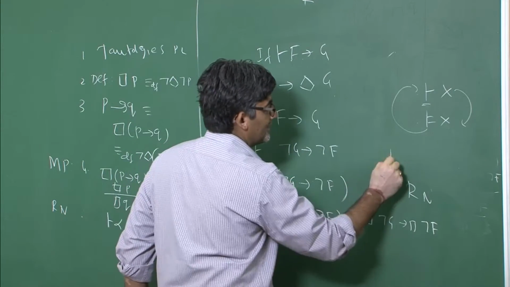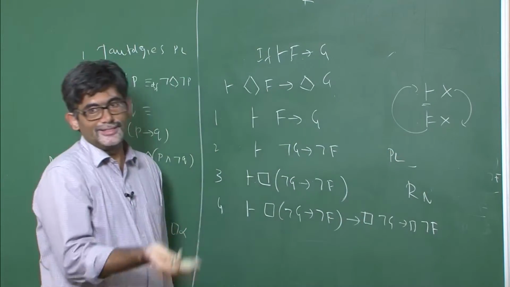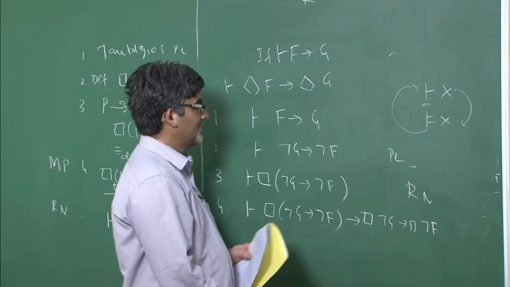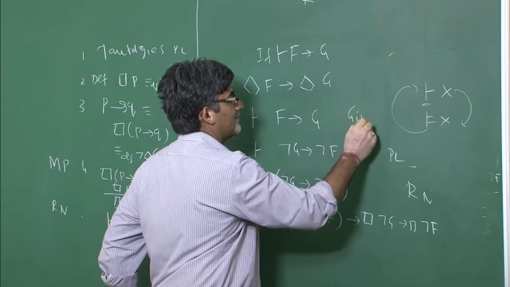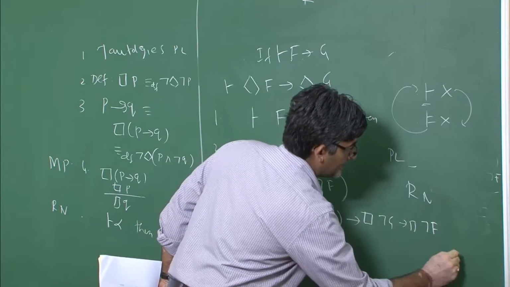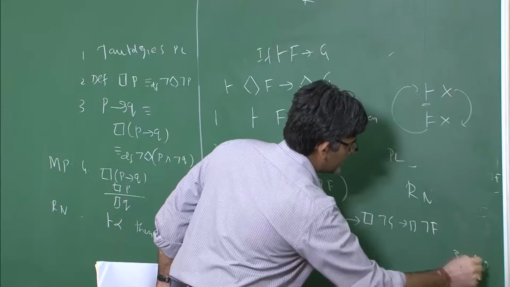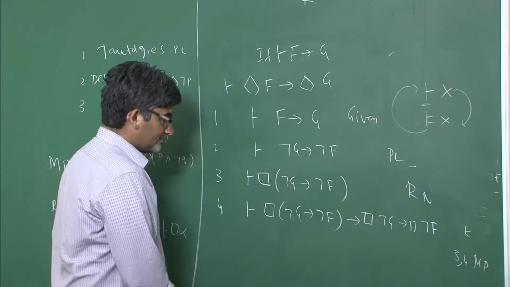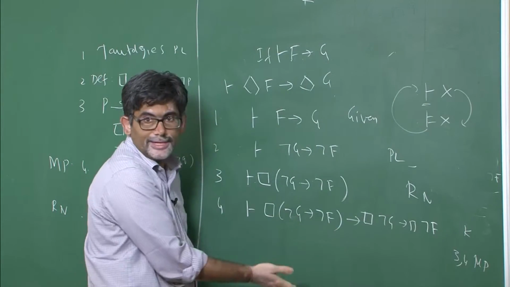This is PL, which means it is already a theorem in propositional logic. This is what is given. So now from these two, 3 and 4, by modus ponens, this is the K axiom, or an instance of the K axiom.